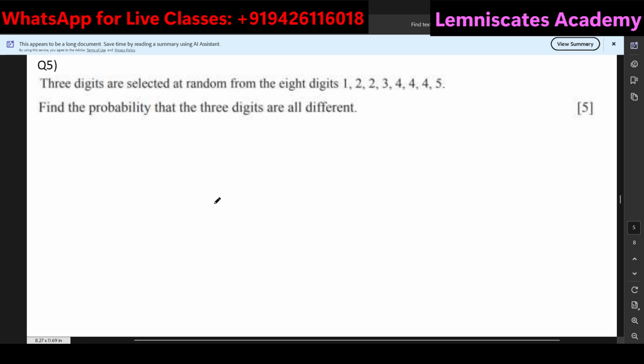So again, the question is not from probability. The word probability is simply to say the favorable outcomes over the total outcomes formula. So we are supposed to find the favorable outcomes, that is, how we can find three digits that are different from each other out of the given 8 digits.